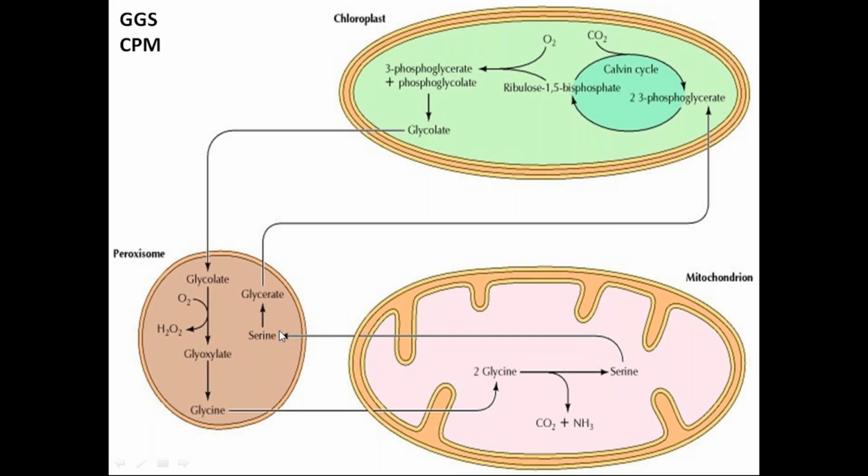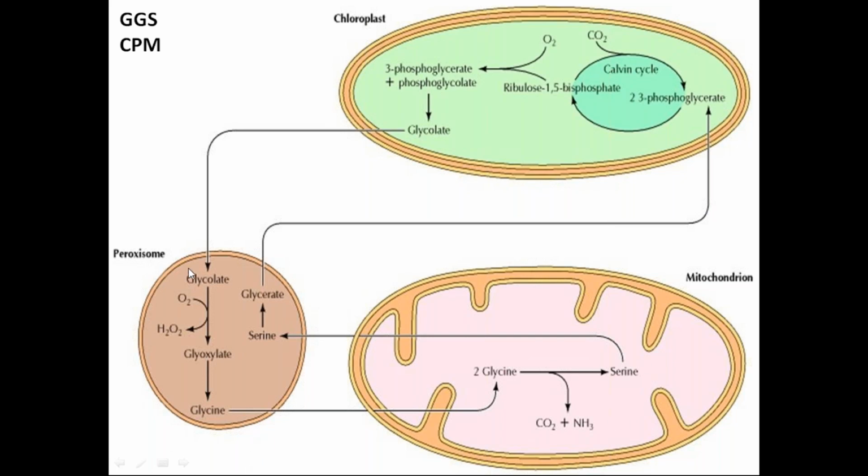So the peroxisome is like a bank. You are depositing something, and in return you are getting the interest. Who are the depositors? The depositors are the chloroplast and the mitochondria. Chloroplast is depositing glycolate, and what in return is it getting? It is getting the glycerate. And mitochondria is depositing the serine.